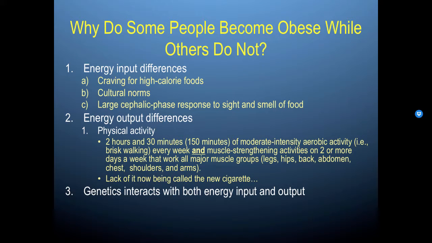We also know that genetics interacts with both energy input and energy output. So in addition to environmental differences, the genes that we have are going to affect our energy input differences: how we crave foods, how we react to cultural norms, and how we respond to the sight and smell of food. We're also going to have genetics that interact with physical activity. So we might be more likely with some genes to burn a few more calories than others. So genetics interacts with both input and output.